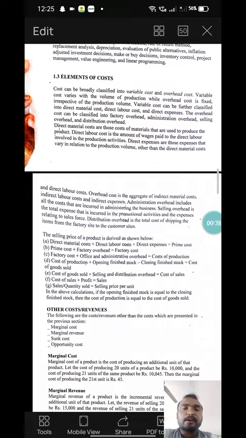Cost can be classified into variable cost and overhead cost. Variable cost varies with the volume of production, while overhead cost is fixed irrespective of the volume of production.